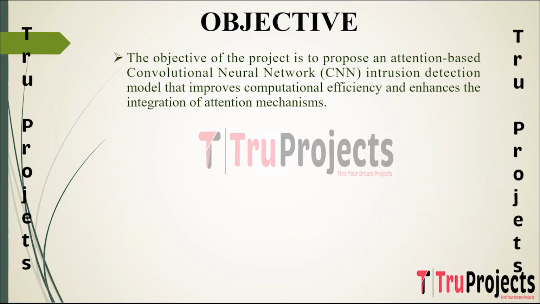Objective. The primary aim of this project is to create an intrusion detection model by leveraging a convolutional neural network, CNN, enhanced with an attention mechanism. This integration is geared towards not only enhancing computational efficiency but also effectively evaluating the importance of extracted features from network data, thereby improving the overall performance of the intrusion detection system.